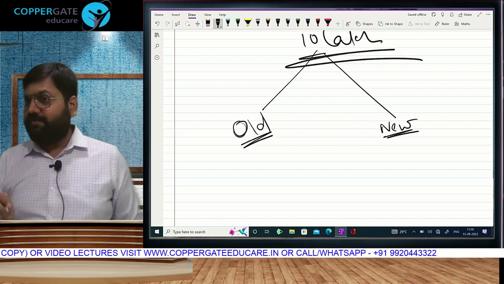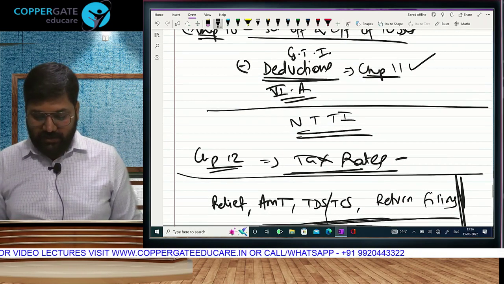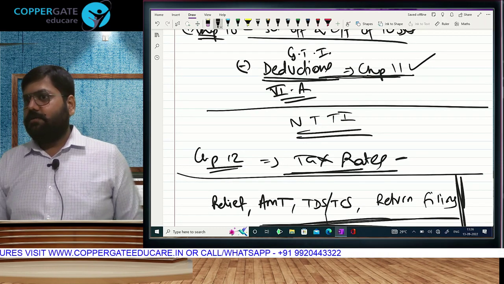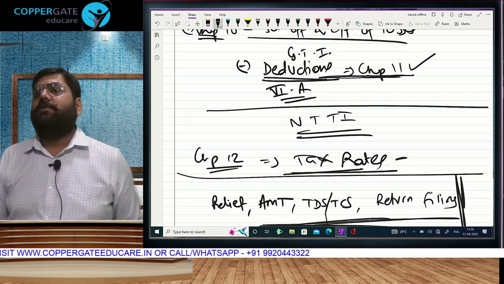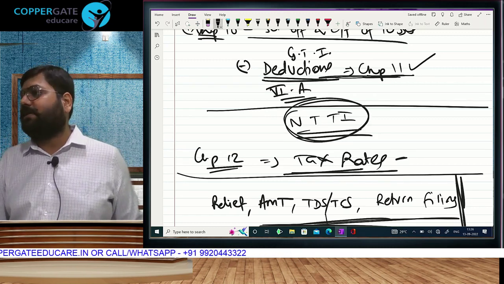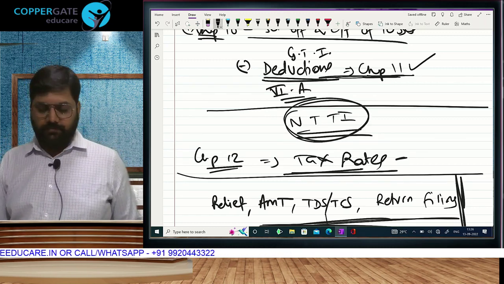When we calculate our income, do we take some of these deductions? Okay. That is how we arrive at our taxable income, and on this taxable income we calculate our tax.